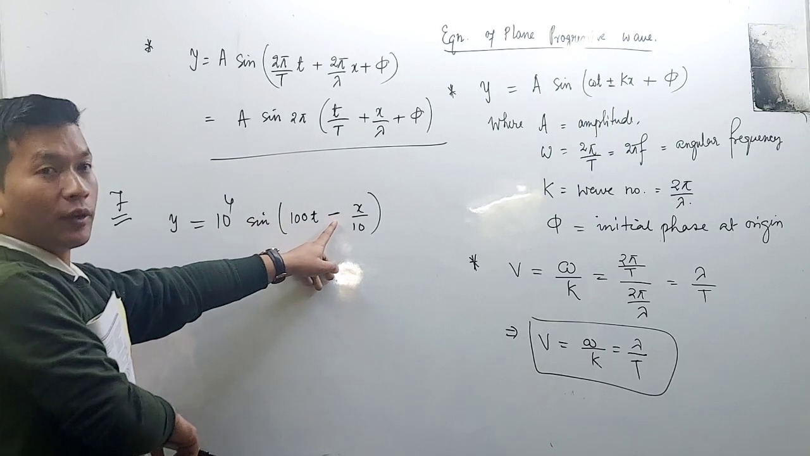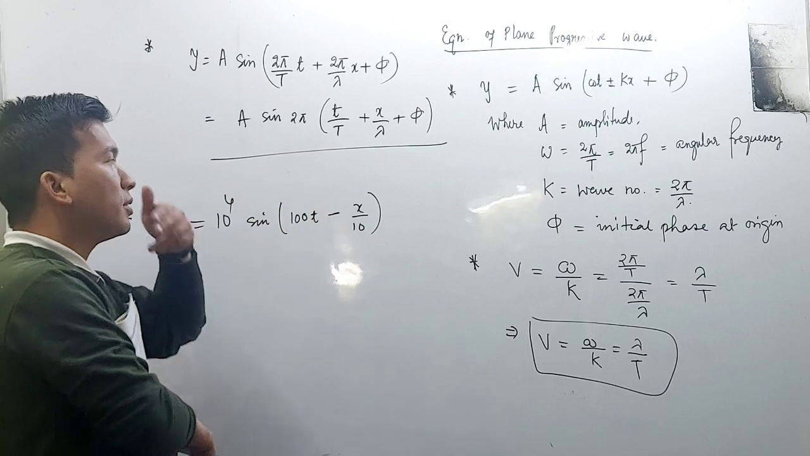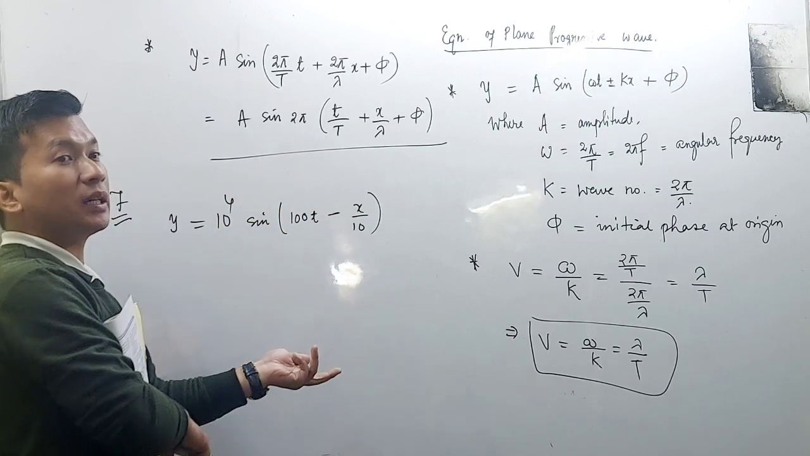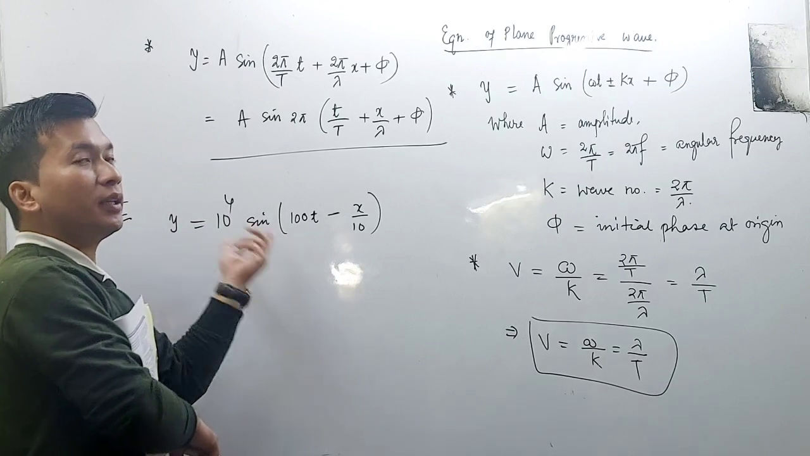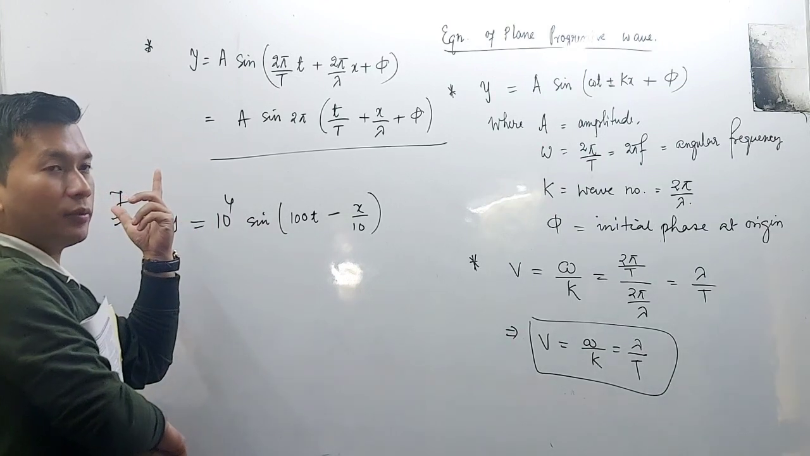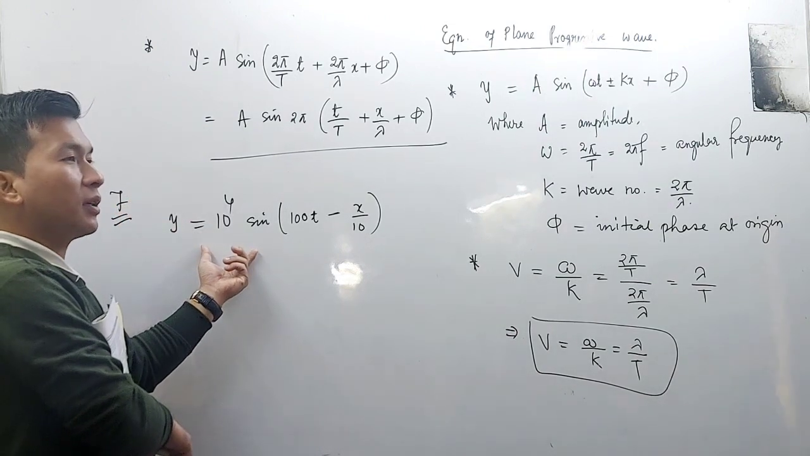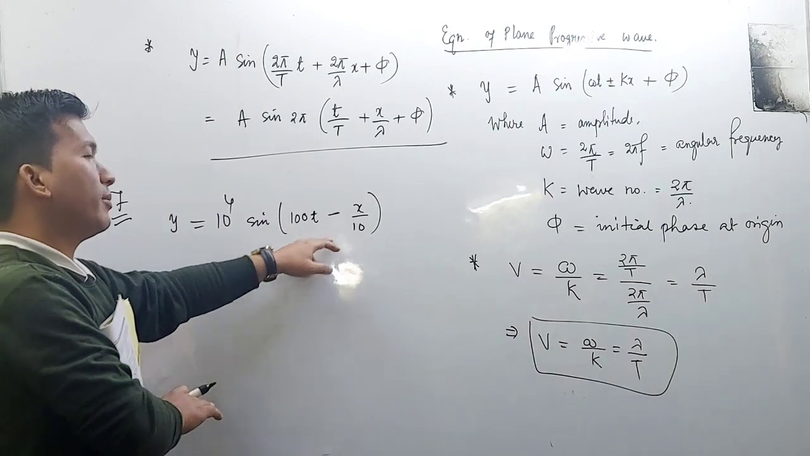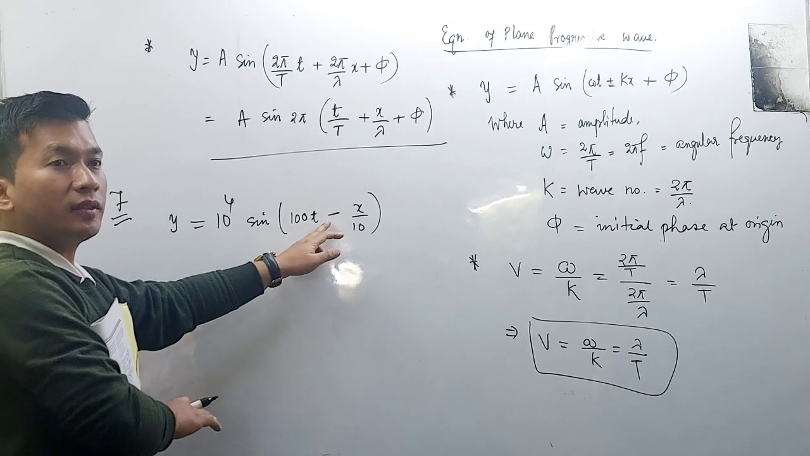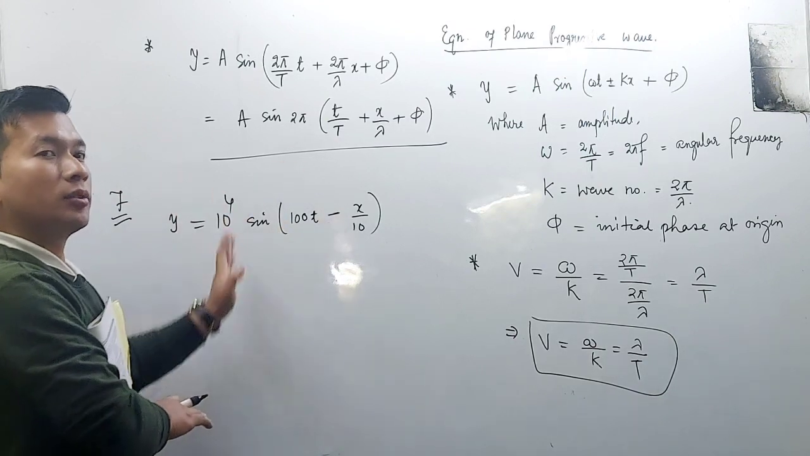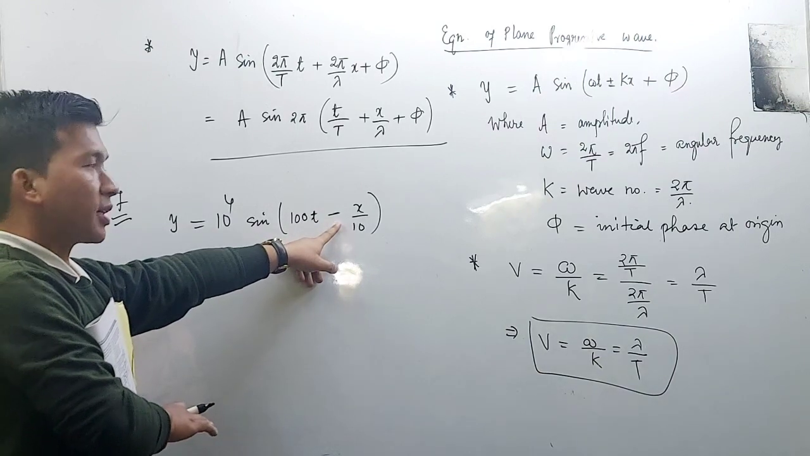If both terms are either positive or both negative, the wave will be in the negative direction. Here one is positive and the other is negative, so it will be in the positive direction. This is in the positive direction.